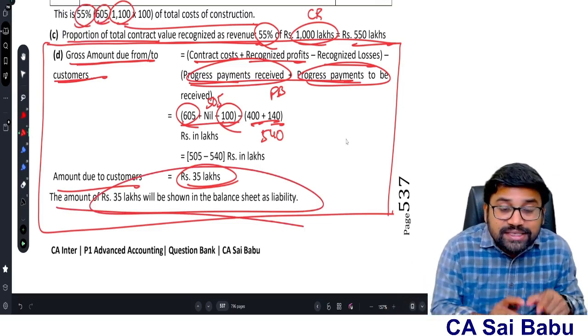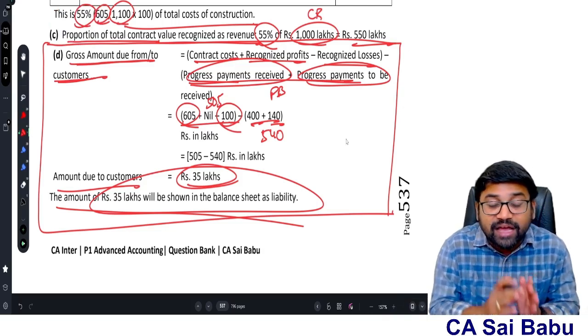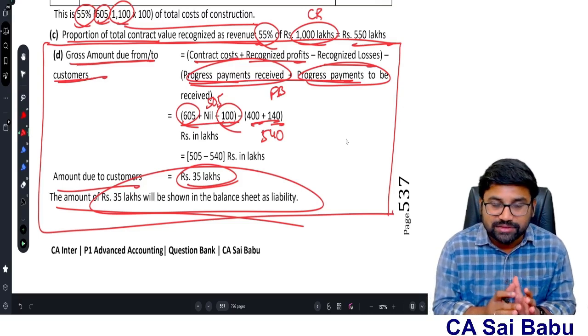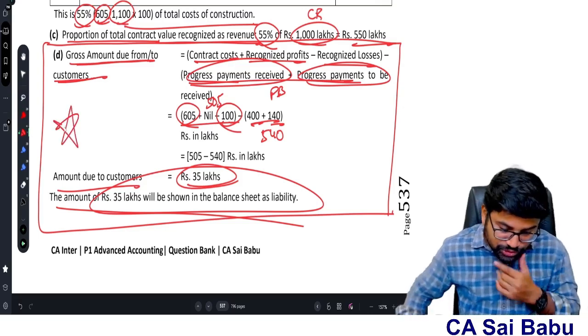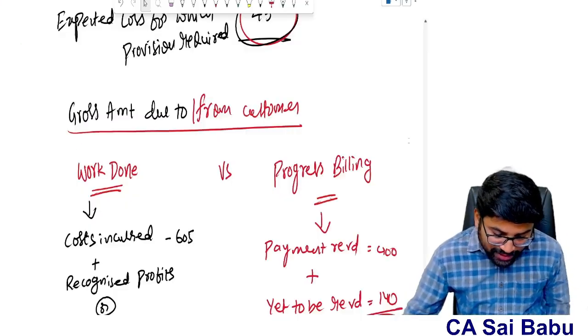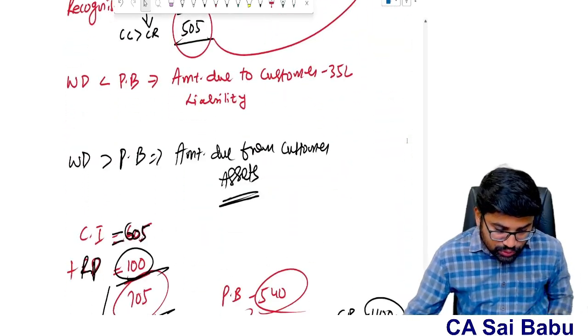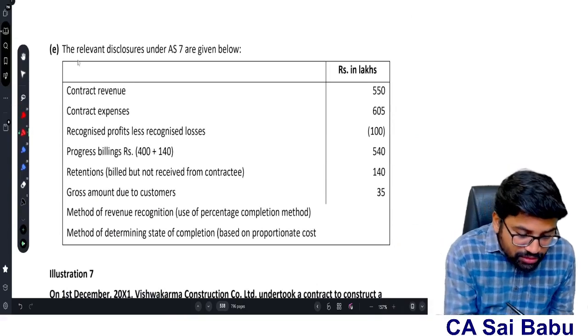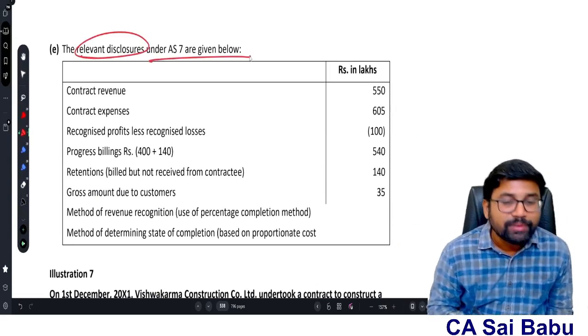So these are the things you need to disclose. Sir, actually this point is also there in the accounting standard 7 disclosure, and we need to disclose it. So that's why I'm discussing this. Carefully observe. And I have provided the notes also, so use these notes also. Very, very important.